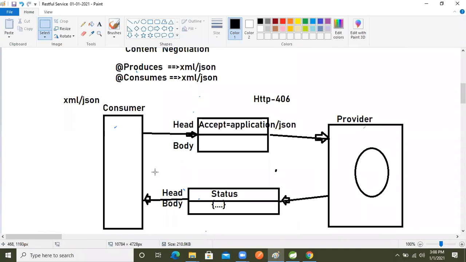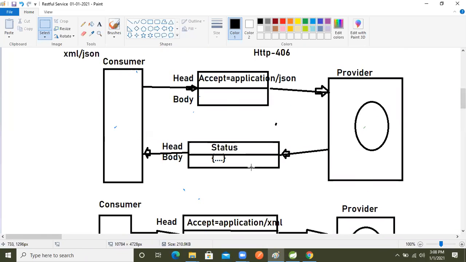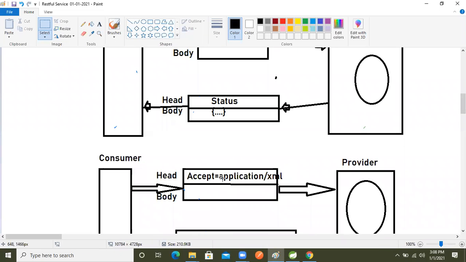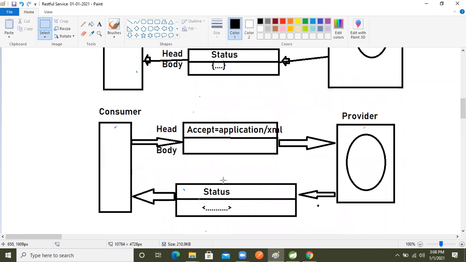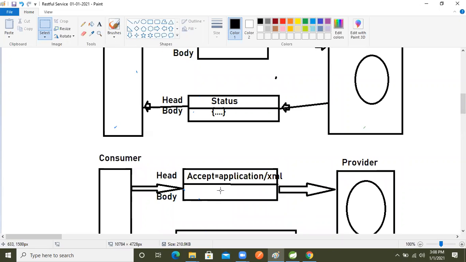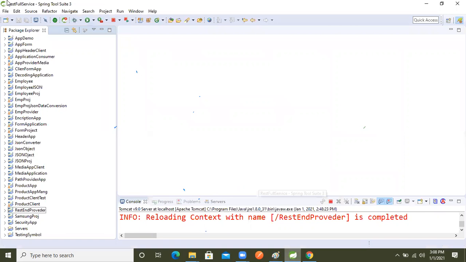So whatever we learned diagrammatically, let's see practically. To perform the practical, to produce our XML and JSON data, I will add two dependencies: Jackson core and Jackson mapper. I will add these two dependencies in the pom.xml. So now let's create the project.